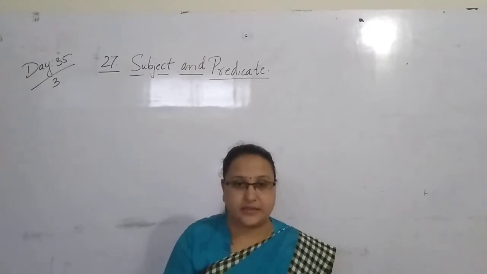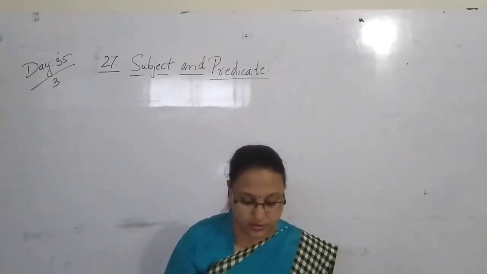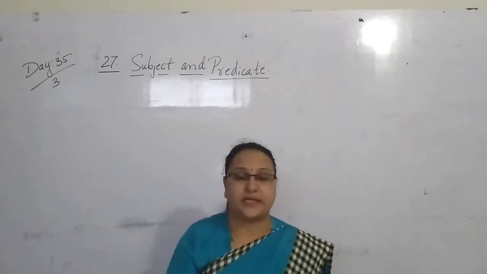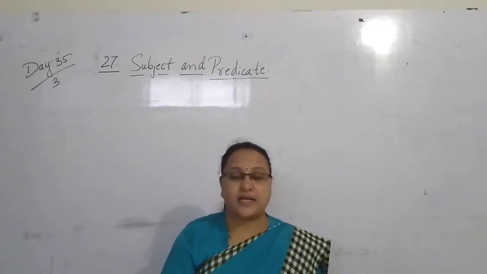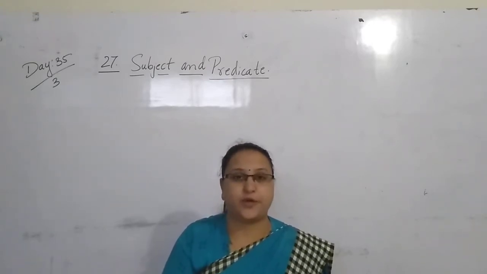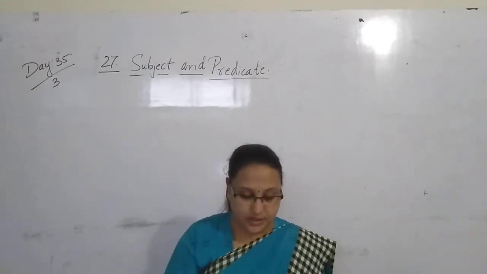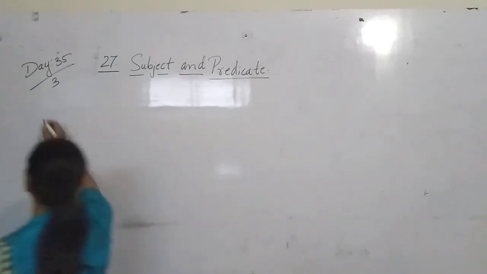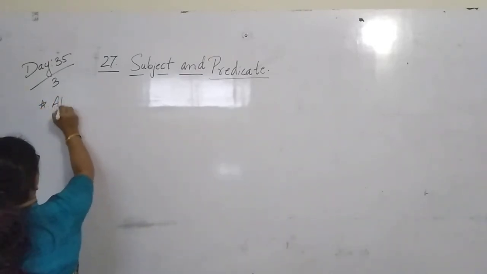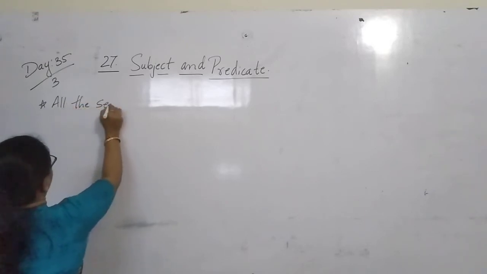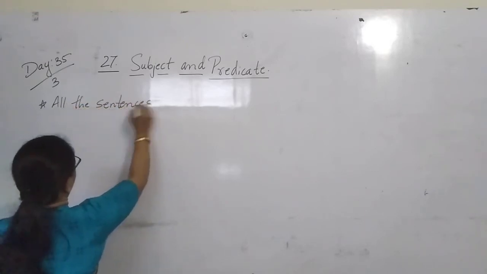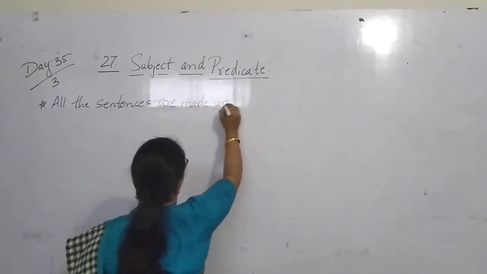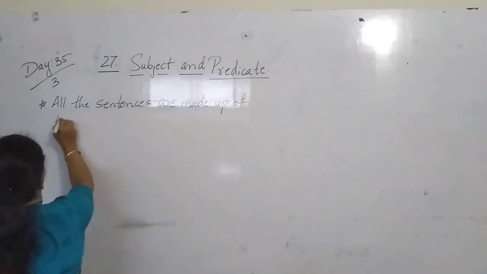So today we are going to start the topic about what a subject is and what a predicate is in a sentence. We are going to study today, children, how it has two parts in the sentence. So here all the sentences are made up of two parts.